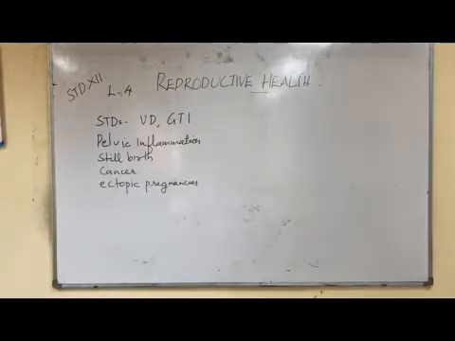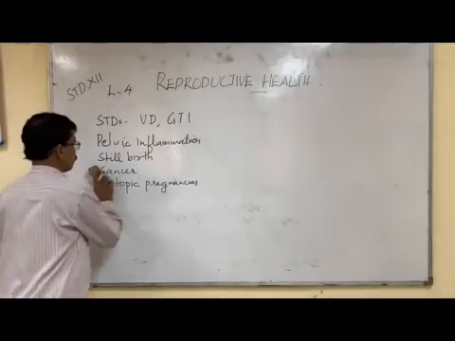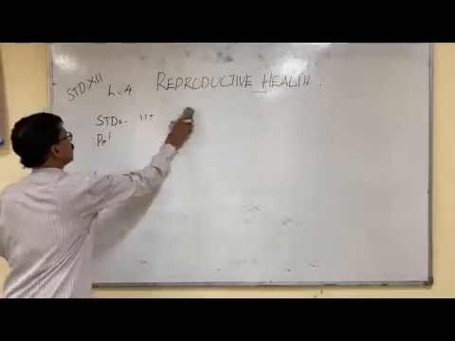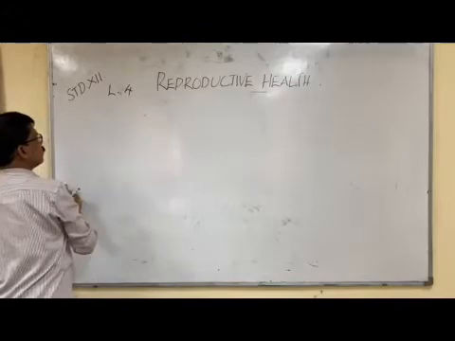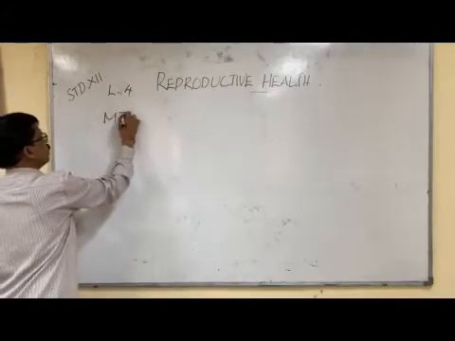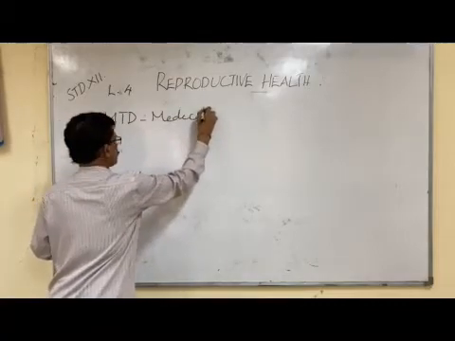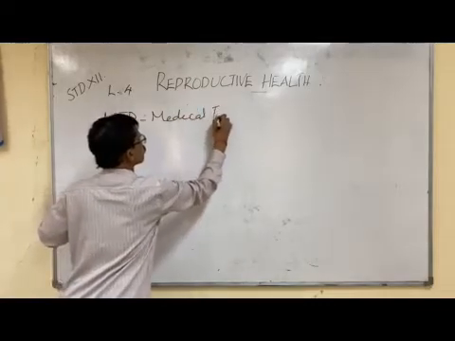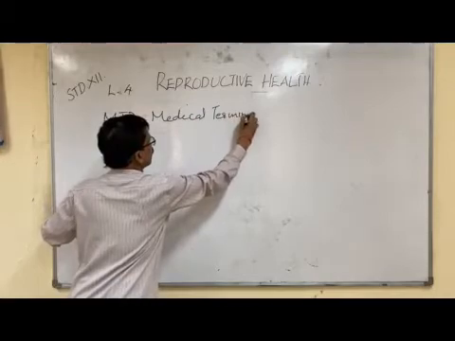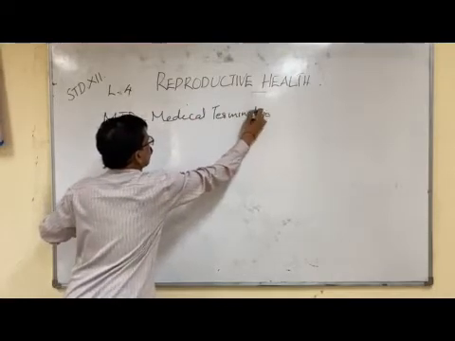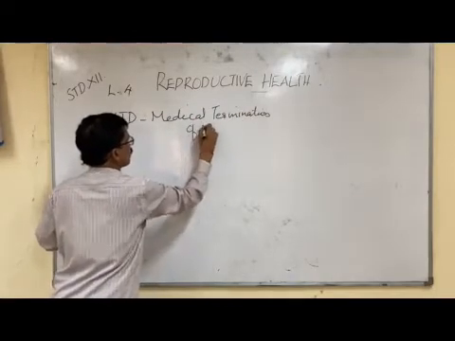Now we are coming to the next part, MTP, medical termination of pregnancy. That is another topic. What is MTP? Medical termination of pregnancy.